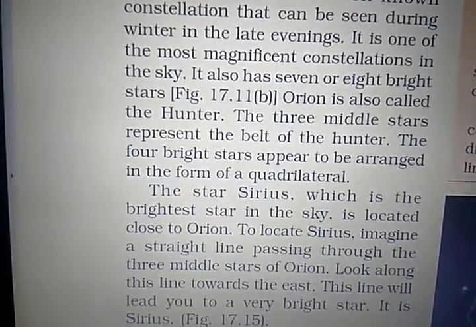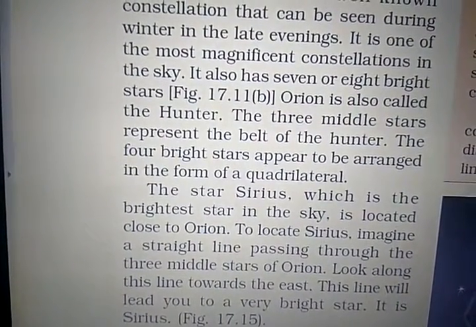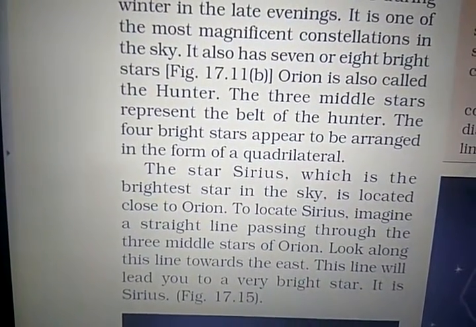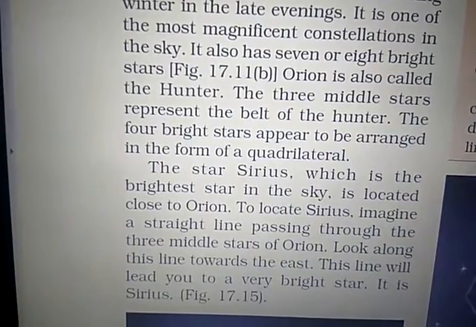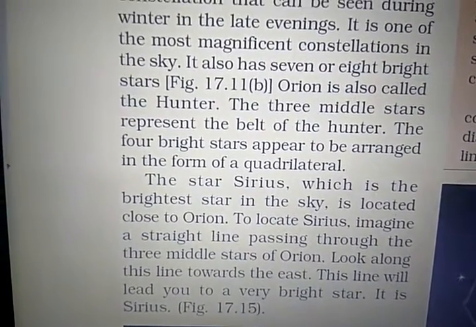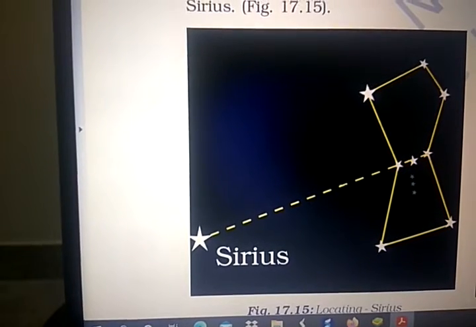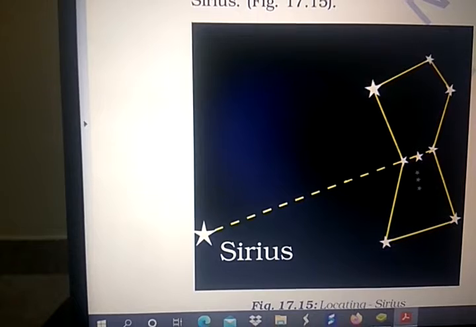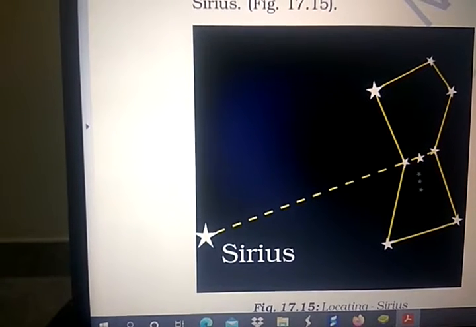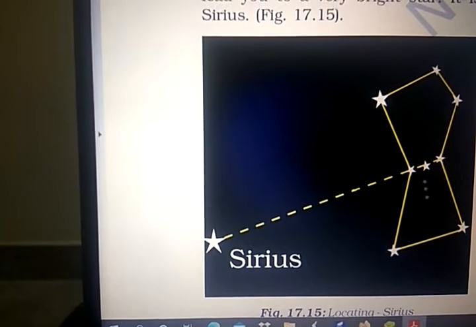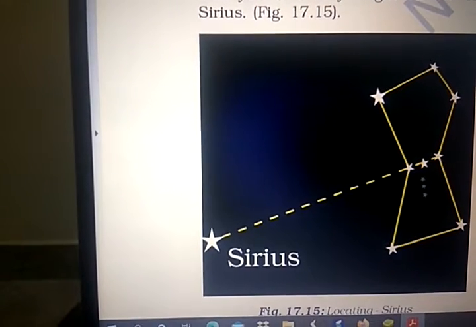To locate Sirius, imagine a straight line passing through the 3 middle stars of Orion. Look along this line towards the east. This line will lead you to a very bright star. It is Sirius. So this is the Orion constellation, and from the middle, when you look in the east direction, you can find Sirius, the brightest star. Okay, so this is Orion.